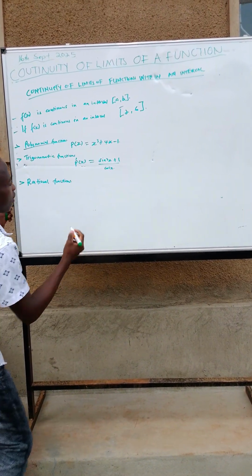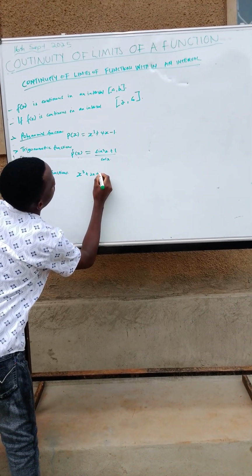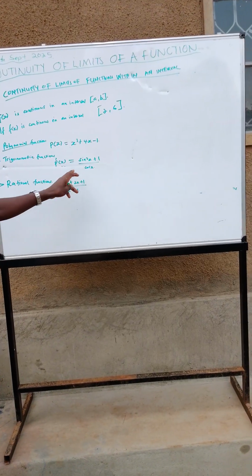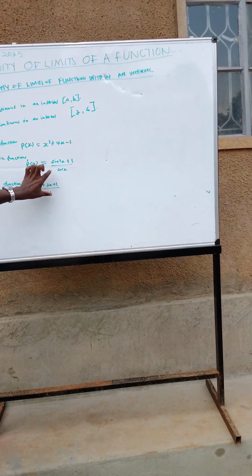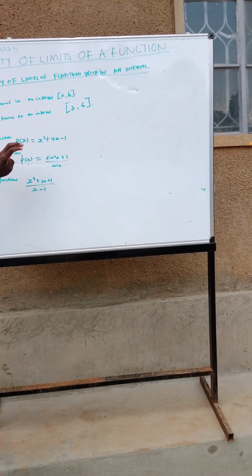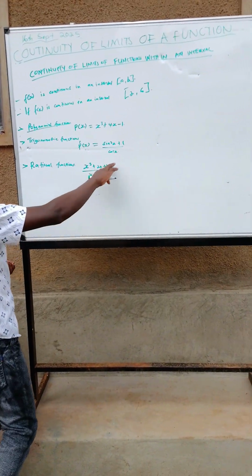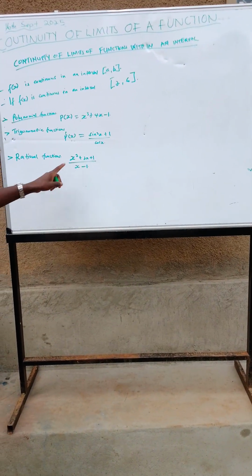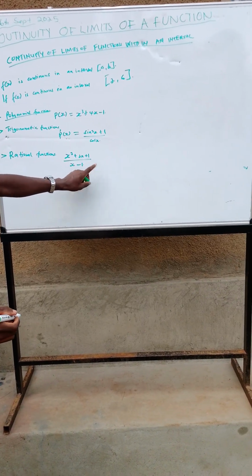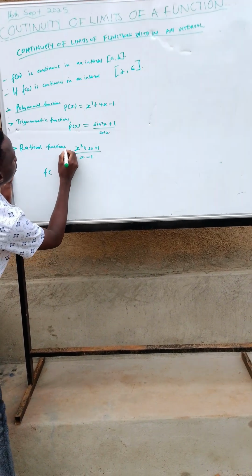Like let's say we may have x cubed plus 2x plus 1 over x minus 1. This is an example of a rational function. This function is continuous everywhere except when the denominator happens to be 0 when we substitute a certain value. Let's say we want to look at the continuity of this function at x equals 1, and let's say this is f of x.